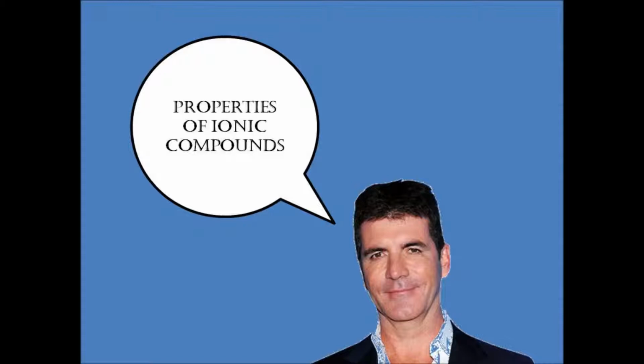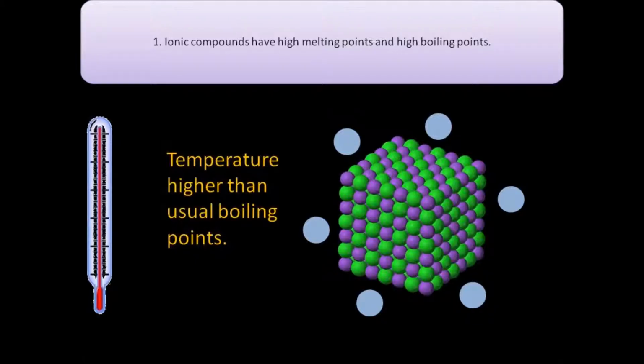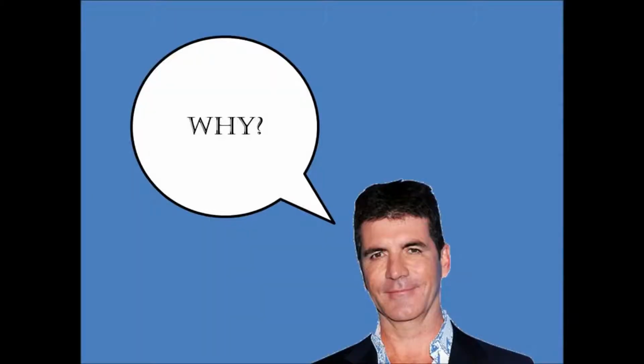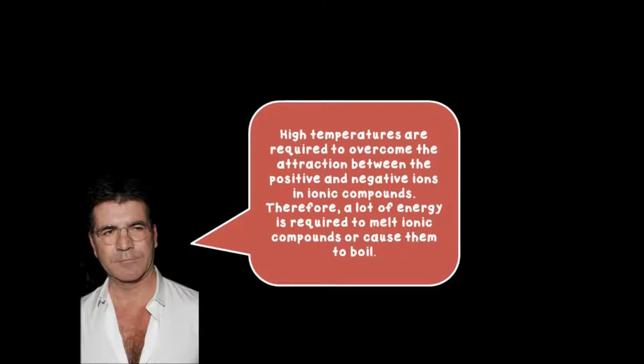Properties of ionic compounds. Ionic compounds have high melting points and high boiling points. Why? High temperatures are required to overcome the attraction between the positive and negative ions in ionic compounds. Therefore, a lot of energy is required to melt ionic compounds or cause them to boil.